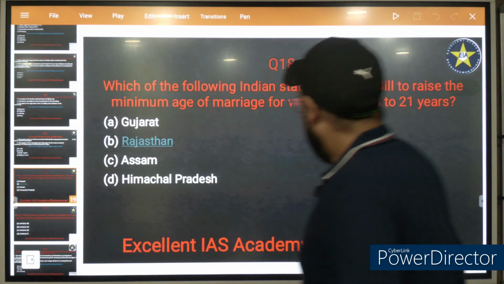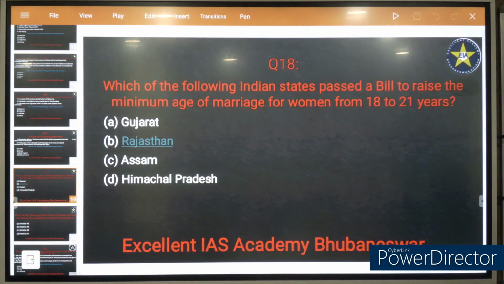Okay. Now this is also a very important question. Which of the following Indian states passed a bill to raise the minimum age of marriage for women from 18 to 21 years? Himachal Pradesh.